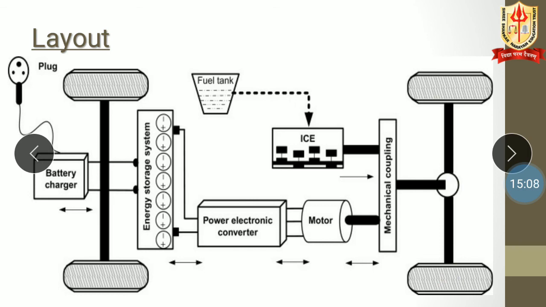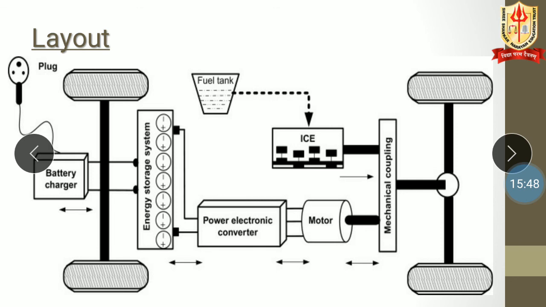But when we are going to run that particular vehicle on electric, this is the plug with which we are going to charge this battery. After this we are having the battery charger. After that, this is the battery storage system. So this is the battery only. Then the power electronic converter converts the power, whichever power is required for the motor. After this the motor is going to run, or you can say generate the power which is required to propel this vehicle.